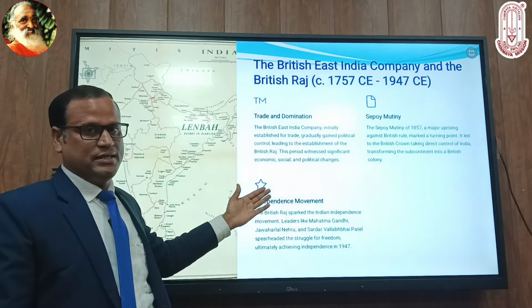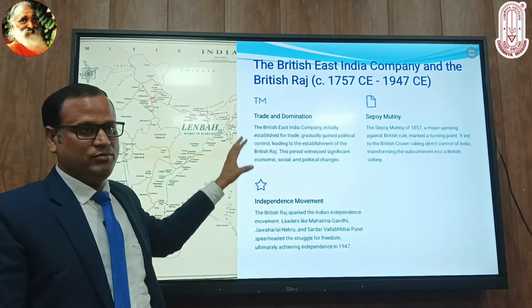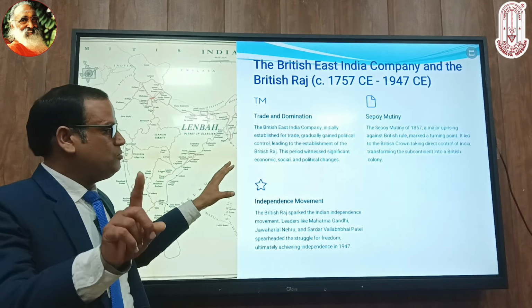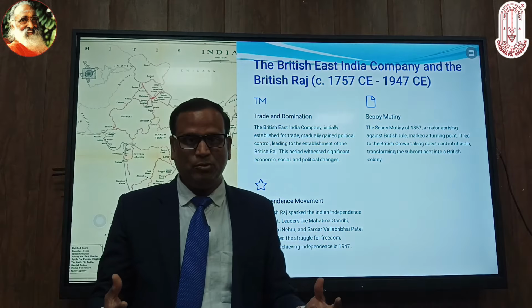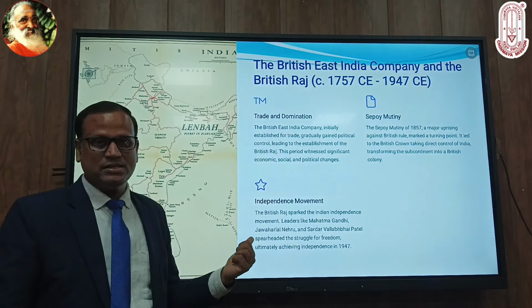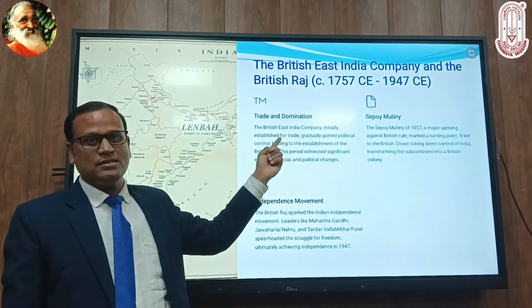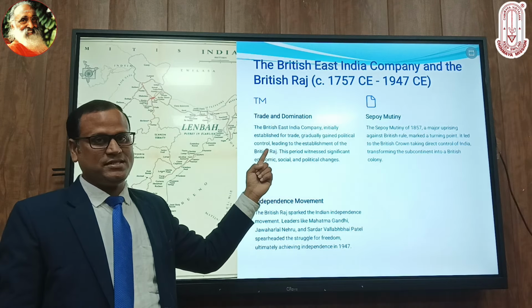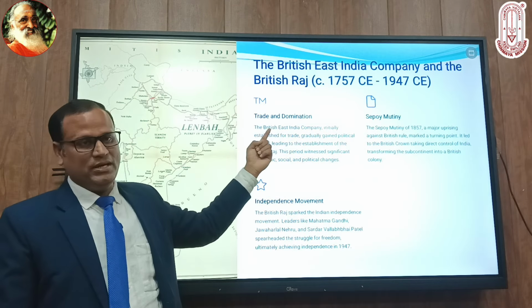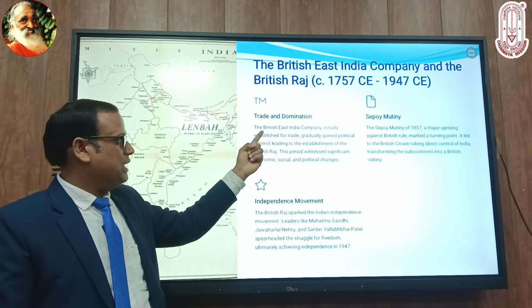So this was the history when Aurangzeb died and when the Britishers came here. And not only the Britishers came here, there were Europeans. This was the arrival of the Europeans, and the Britishers established themselves here, because this was the survival of the fittest theory, and they survived here and established a vast empire here.